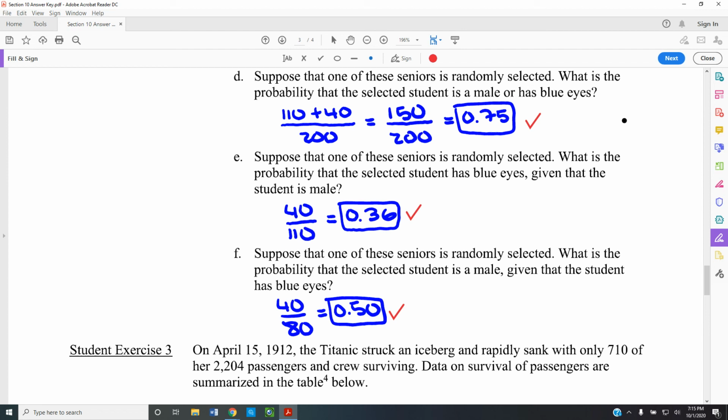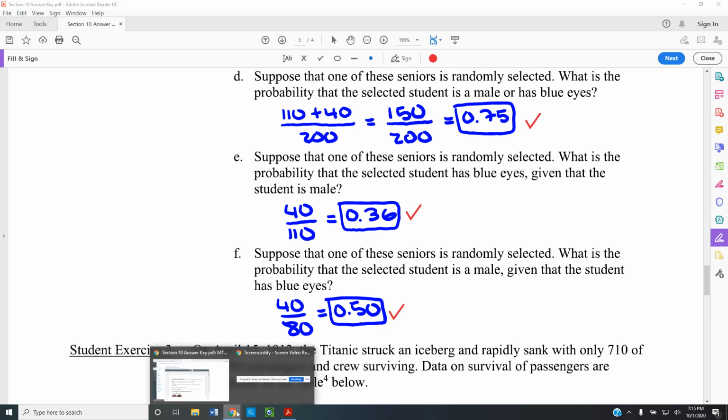Please complete student exercise number 3 and include that as part of your upload for your completed upload for Chapter 10. In Chapter 11, we'll be continuing on the discussion with the interpretation of inequalities.